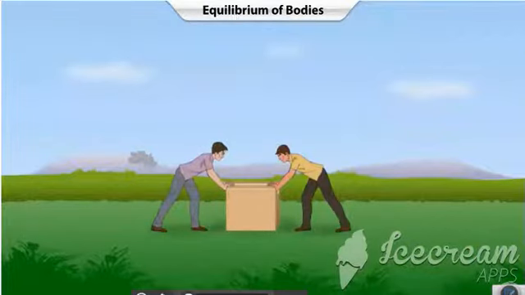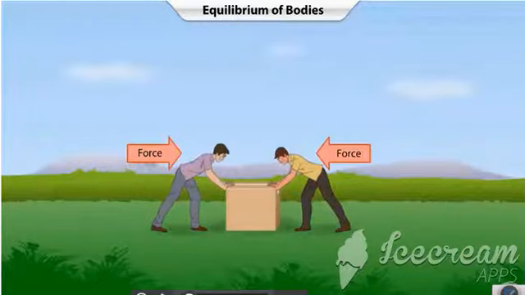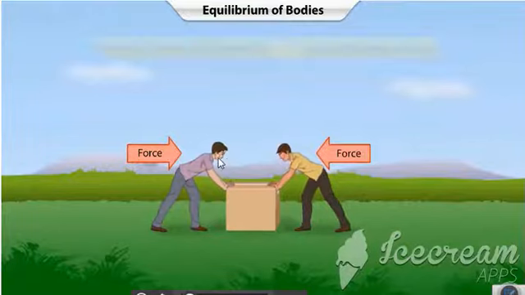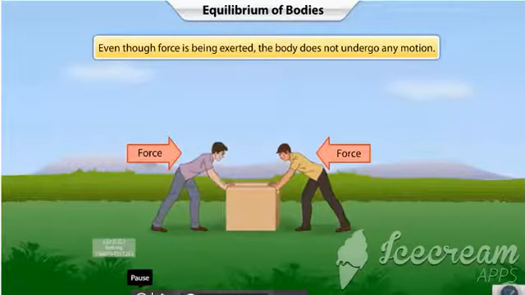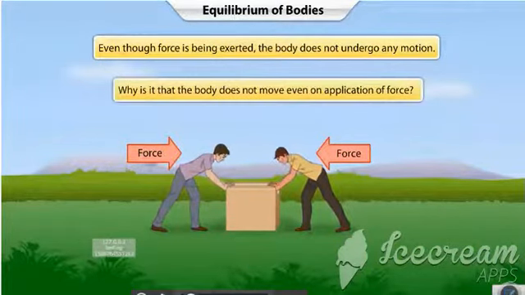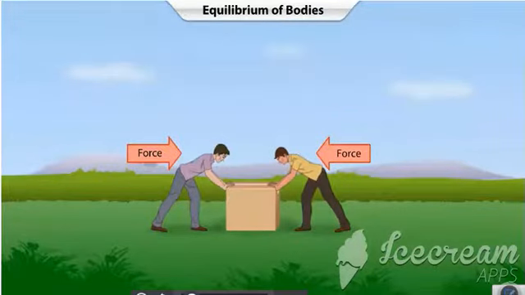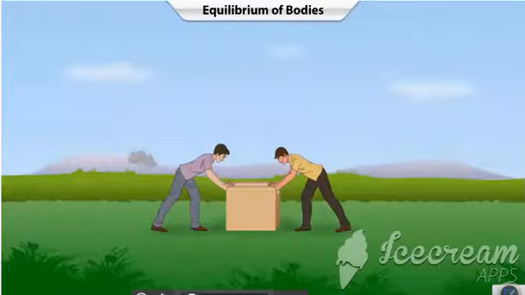Now consider that two men apply equal but opposite forces on a body which is at rest. We can see that even though force is being exerted, the body does not undergo any motion. Why is it that the body does not move, even on application of force? Let us see. To answer this question, we need to analyze the different forces acting on the body.